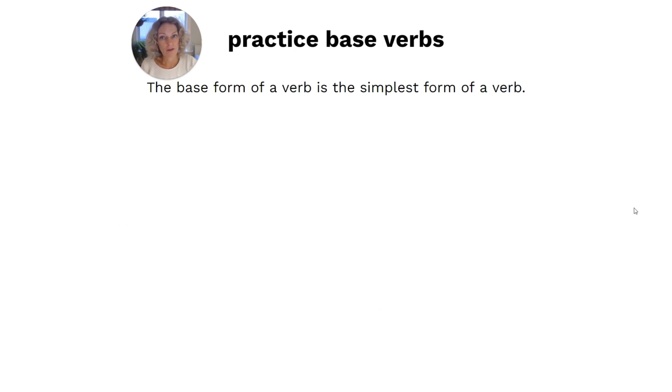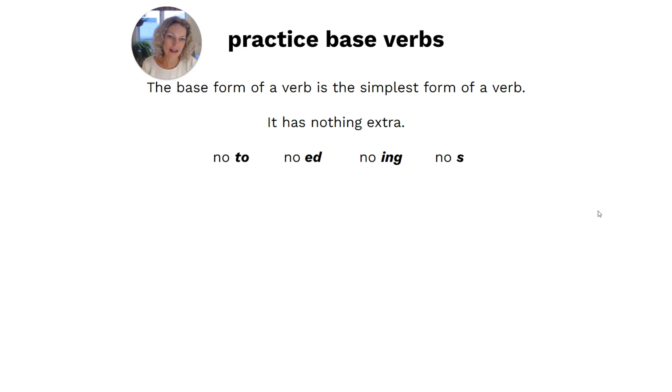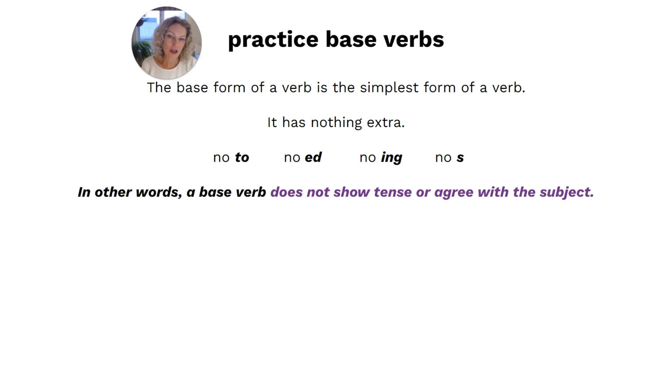So the base form of a verb is the simplest form of a verb. So that means it has nothing extra. No to, no ed, no ing, no s. In other words, a base verb does not show tense or agree with the subject.